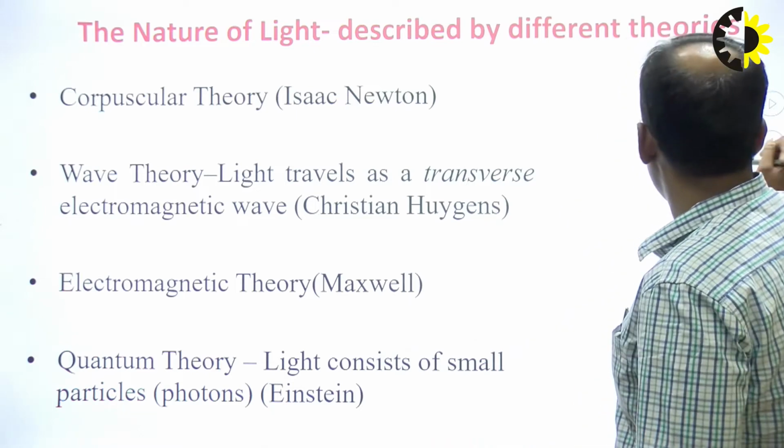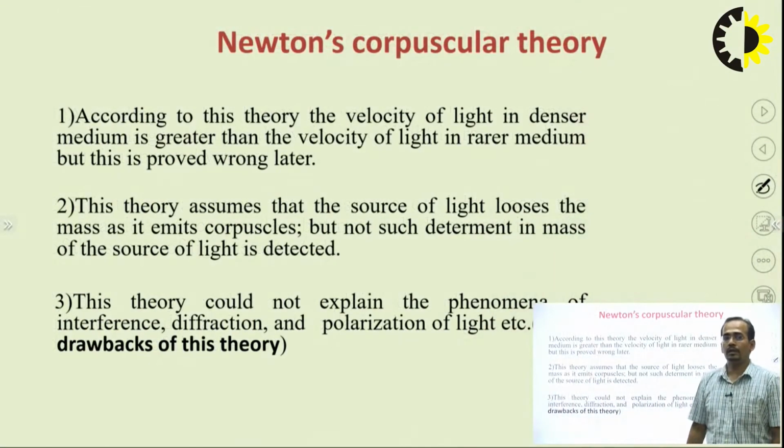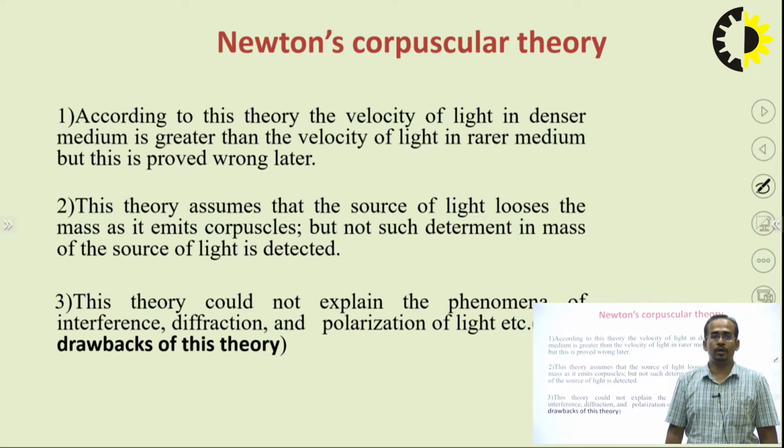According to the theory given by Isaac Newton, the velocity of light in a denser medium is greater than the velocity of light in a rarer medium, but this was proved wrong later. I have already discussed in the previous lecture, or you have already studied, the velocity of light in different mediums.